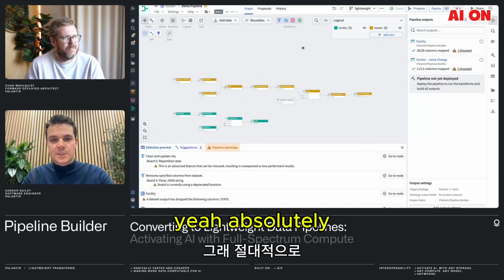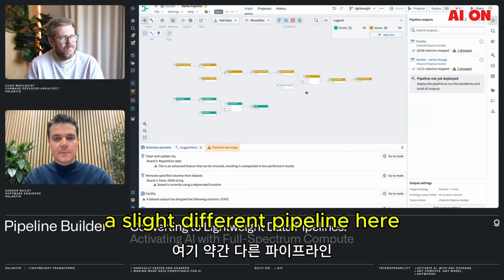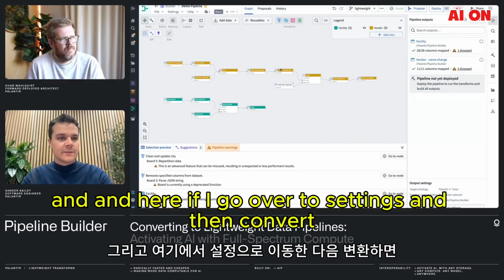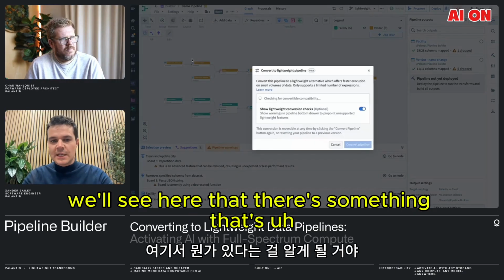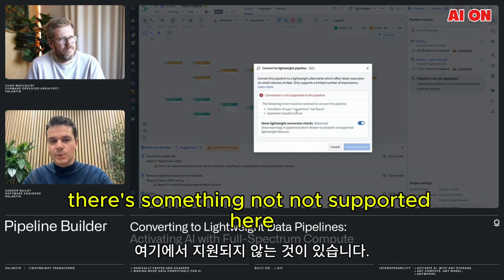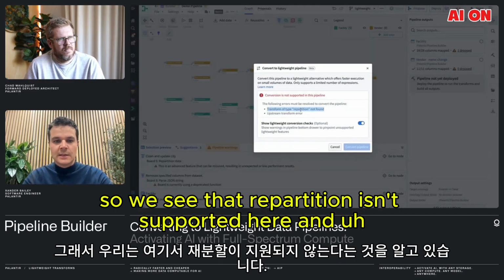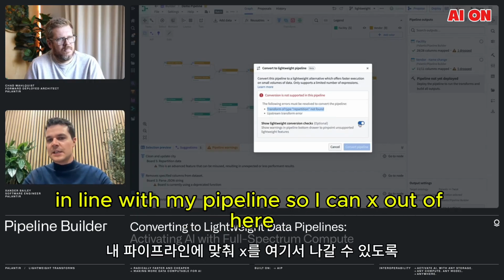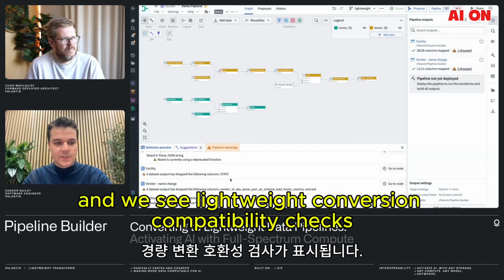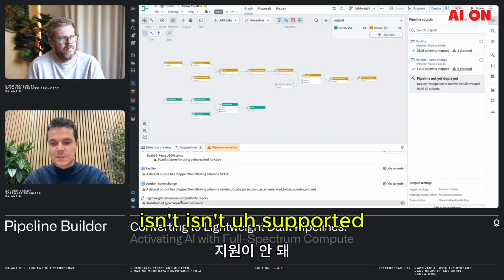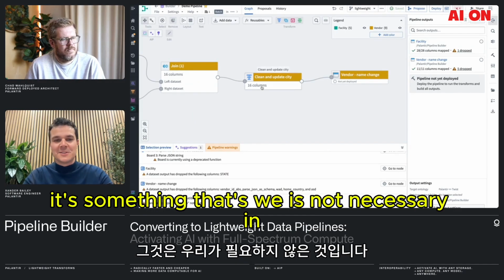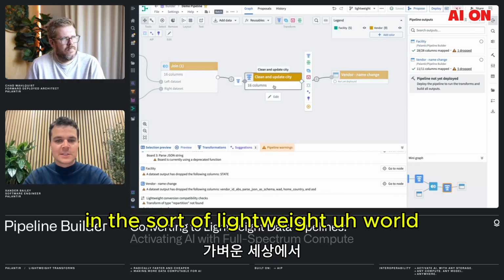Yeah, absolutely. So let me send you over to a slightly different pipeline here, but with very, very similar operations going on. And here, if I go over to settings and then convert, we'll see that there's something not supported here. So we see that repartition isn't supported. And I can go ahead and click this toggle on that's going to show me those errors inline with my pipeline. So I can X out of here, I can scroll down and we see lightweight conversion compatibility checks, and we see repartition isn't supported. You know, repartition is a Spark operation. It's something that is not necessary in the lightweight world.